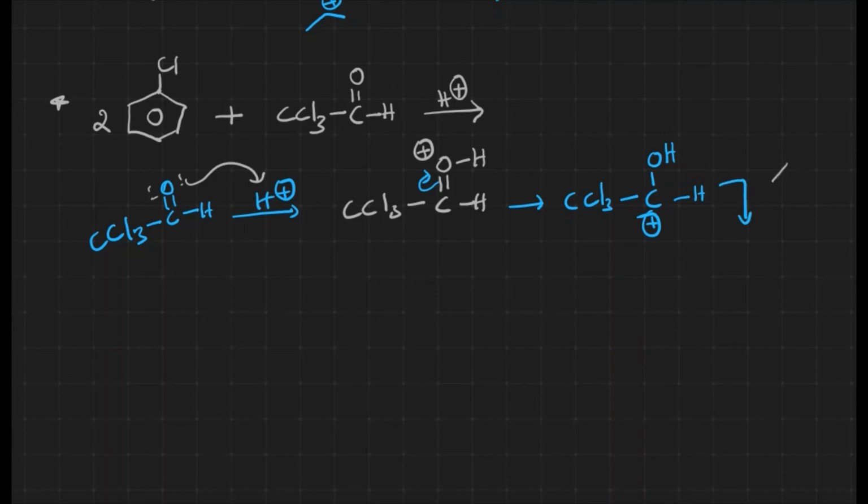What do we have? We have chlorobenzene, which directs the electrophile at ortho and para positions. Since the incoming electrophile is a bigger one, we can expect only para substitution.